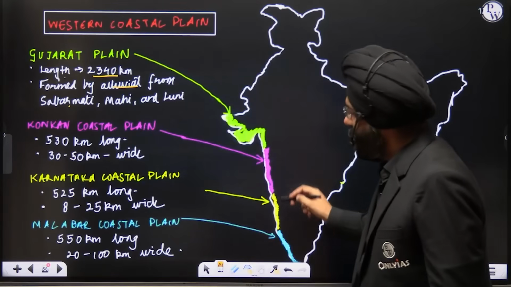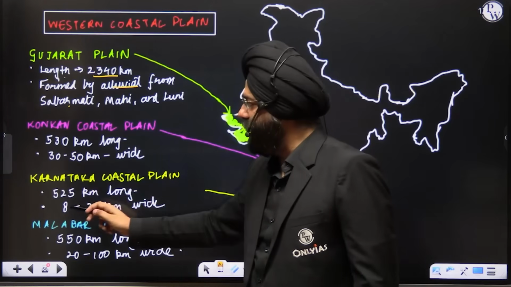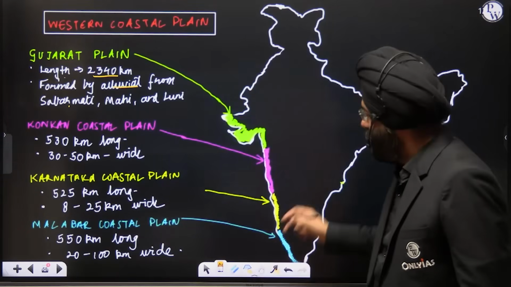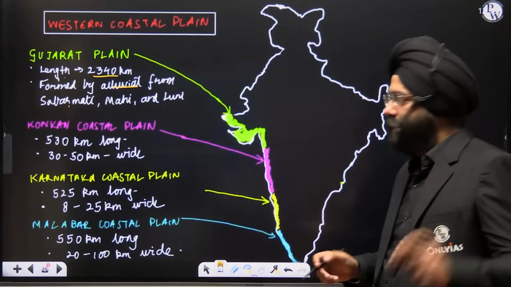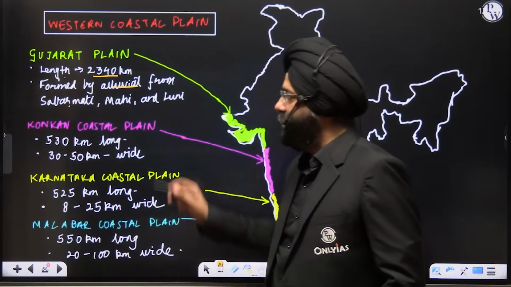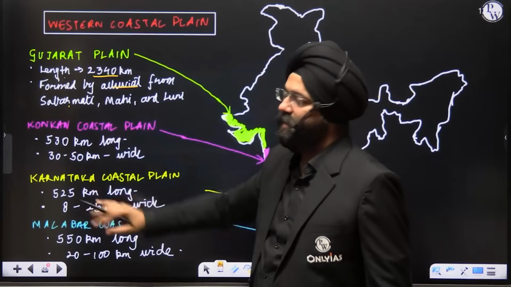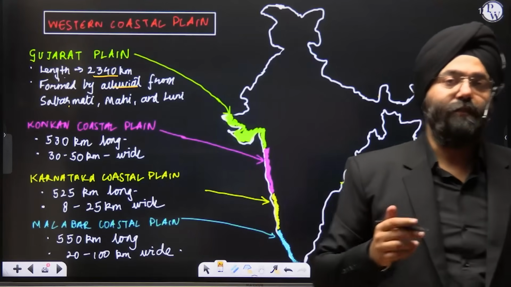When you see the Karnataka region, Karnataka coastal plain, it is 525 kilometers long, 8 to 25 kilometers wide. Further south, you have the Malabar, that is in the state of Kerala. So Malabar, over here it is 550 kilometers long, 20 to 100 kilometers wide. You should be aware of these figures because you can be asked in your papers with respect to their arrangement